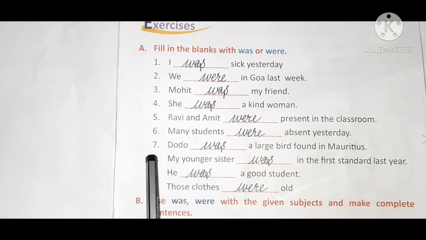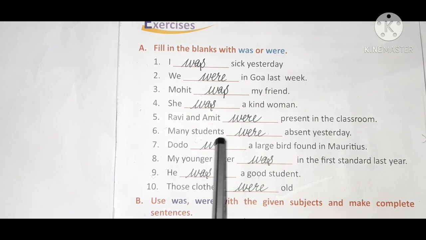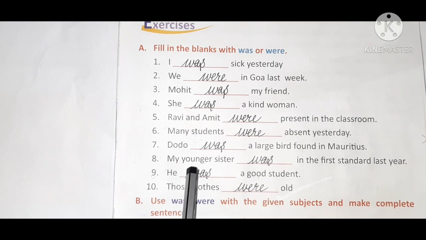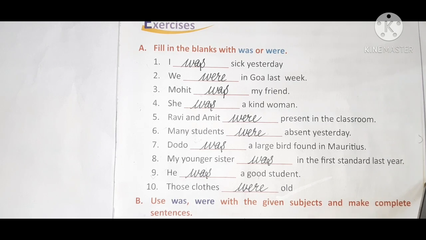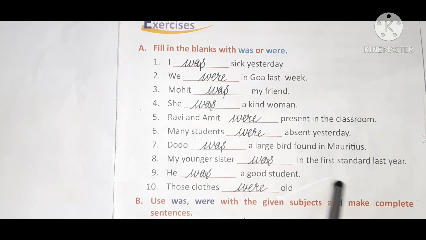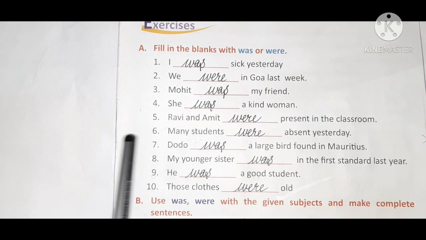Okay. Now, seventh one, Dodo was a large bird found in Mauritius. Eighth one, my younger sister was in the first standard last year. Ninth one, he was a good student. Tenth one, those clothes were old. So, today you revised exercise A of lesson 15.